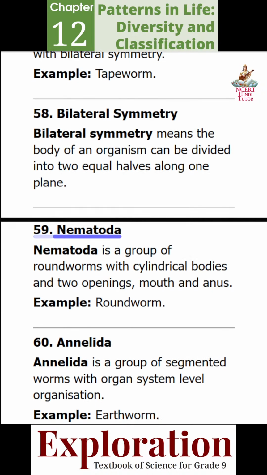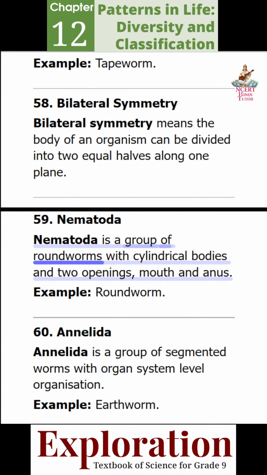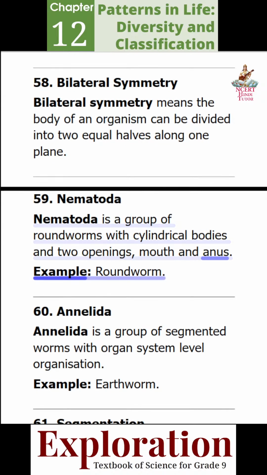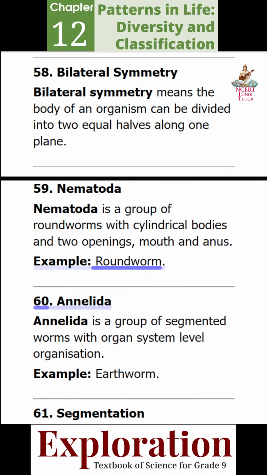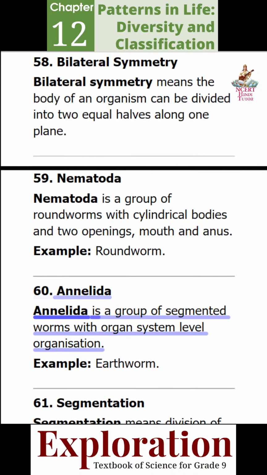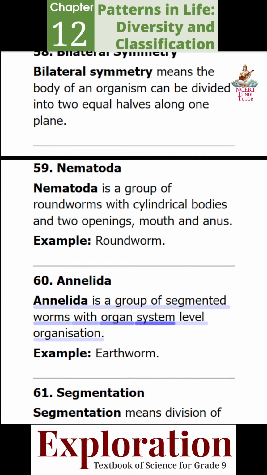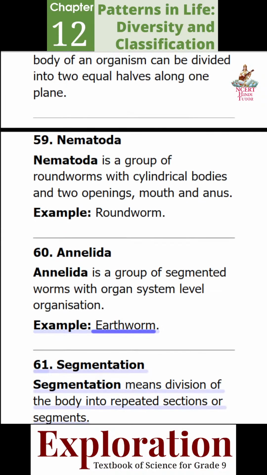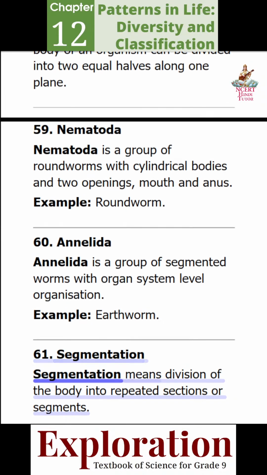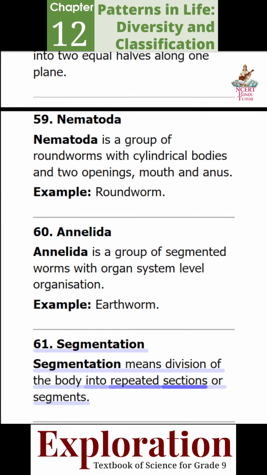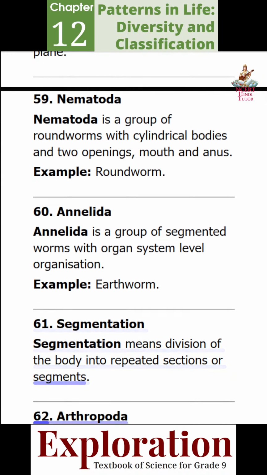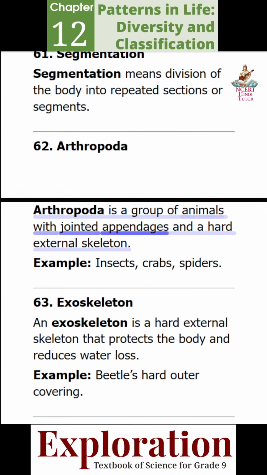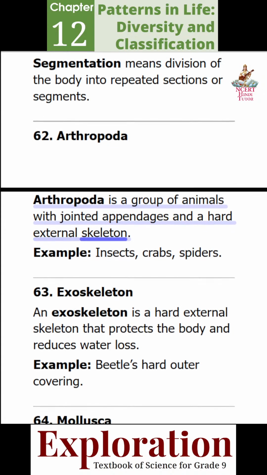59. Nematoda. Nematoda is a group of roundworms with cylindrical bodies and two openings, mouth and anus. Example: roundworm. 60. Annelida. Annelida is a group of segmented worms with organ system level organization. Example: earthworm. 61. Segmentation. Segmentation means division of the body into repeated sections or segments. 62. Arthropoda. Arthropoda is a group of animals with jointed appendages and a hard external skeleton.